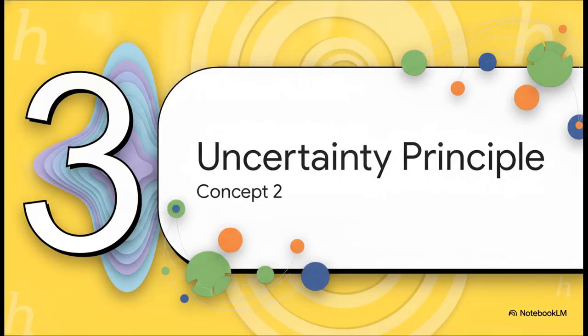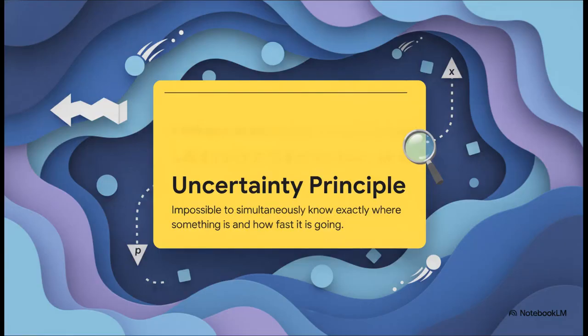All right, on to Section 3, concept number 2, the uncertainty principle. Let's see how this all connects. Formulated by Werner Heisenberg, the uncertainty principle states that you literally cannot simultaneously know exactly where a particle is and exactly how fast it's going. Because everything at the quantum level is fundamentally a wave, the universe itself enforces a strict mathematical trade-off. This isn't some glitch in our lab equipment. It is a fundamental, unavoidable property of nature.